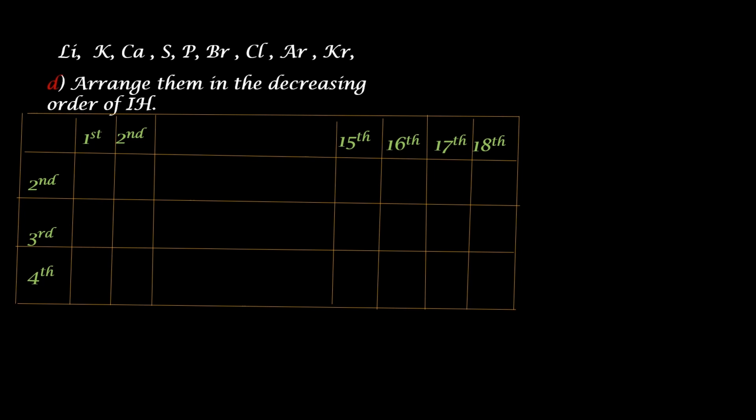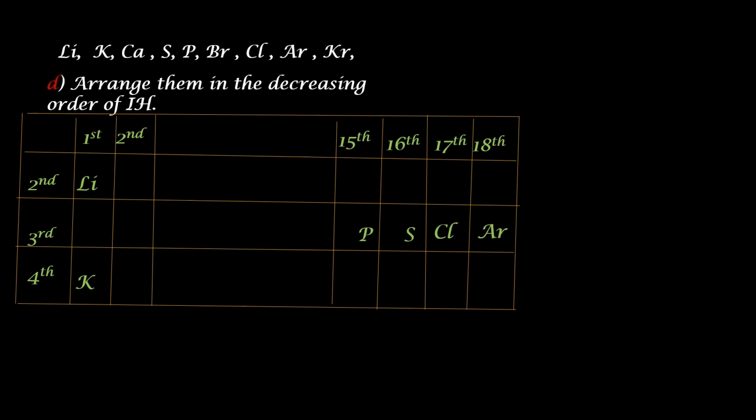I have just represented only those periods and groups which we need in this problem. Lithium and potassium belong to the first group. Lithium belongs to second period and potassium belongs to fourth period. Phosphorus, sulfur, chlorine and argon belong to 15th, 16th, 17th and 18th group respectively. They belong to third period.